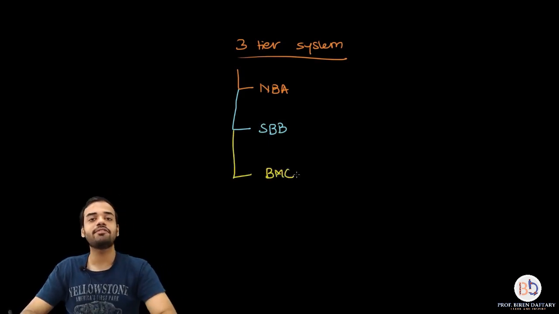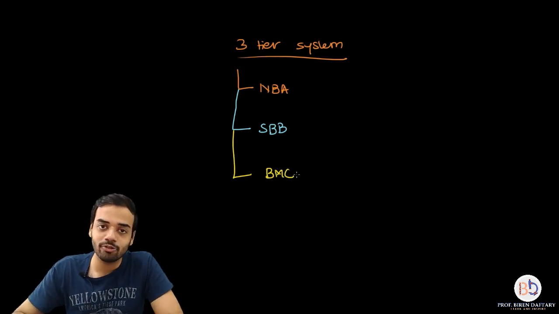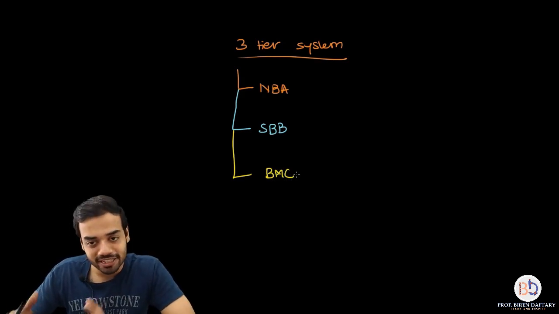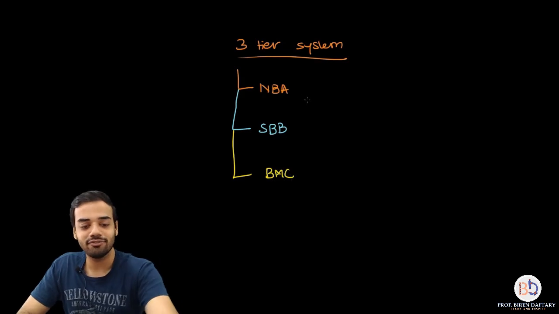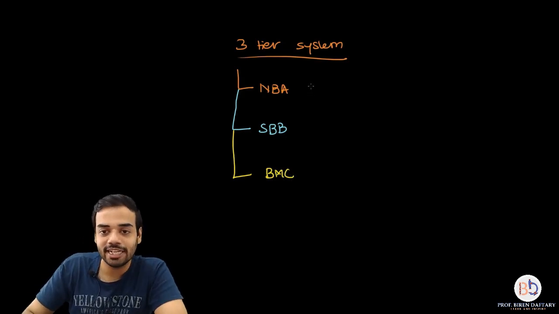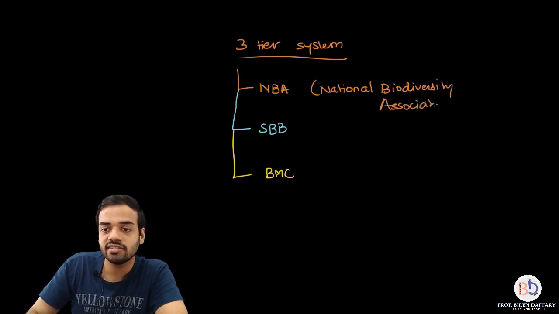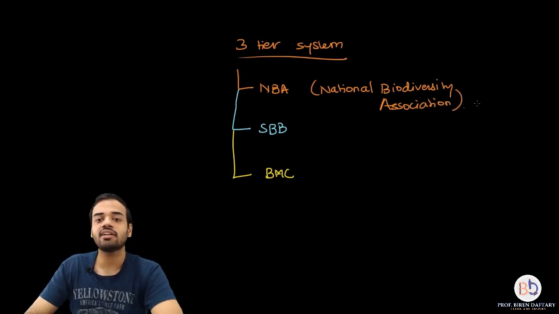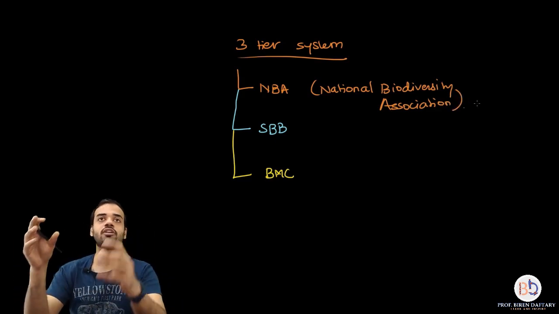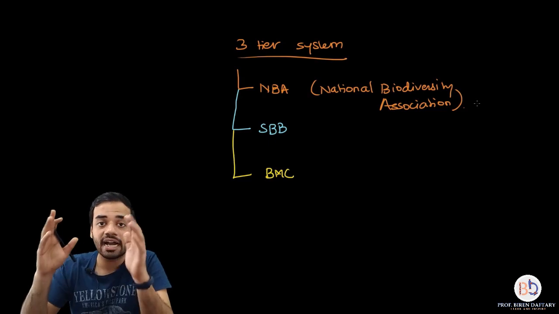Now these abbreviations you might already be knowing, but they have different full forms. I will write down the full forms over here. NBA stands for National Biodiversity Association. This is the committee which takes care of biodiversity issues at the national level.